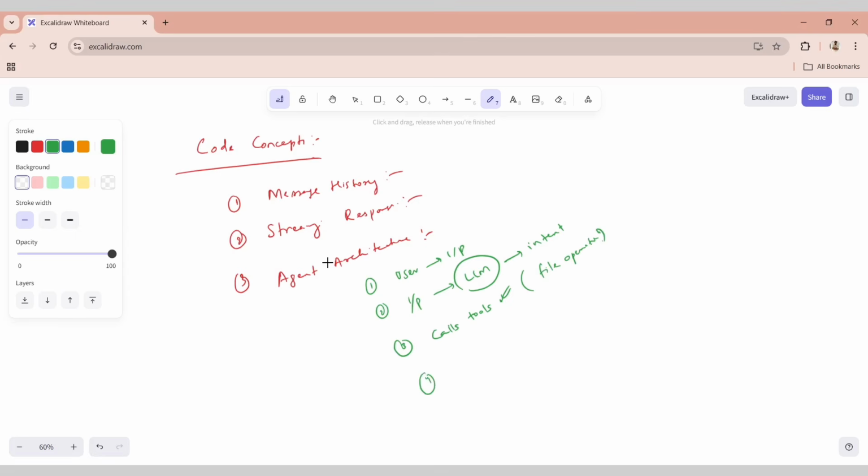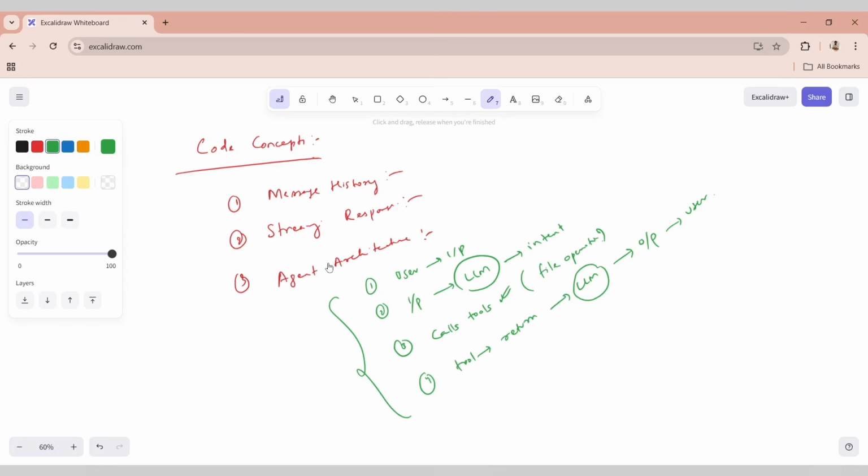And then the tool has some return values, like the tool is returning you something. That return is interpreted again by the LLM, and you're able to generate the natural language output to the user. And that is exactly what the entire agent architecture flow is.